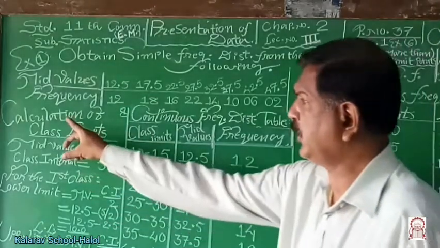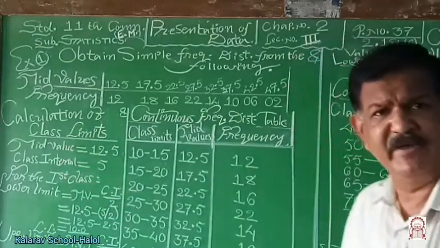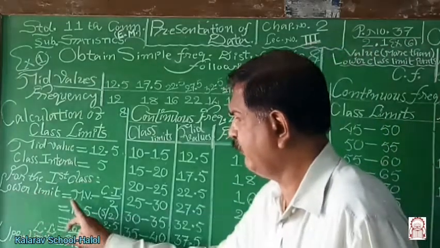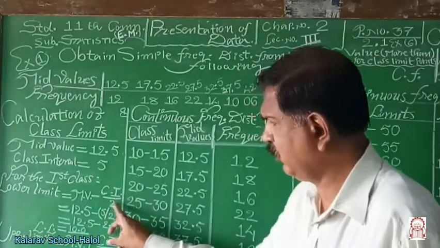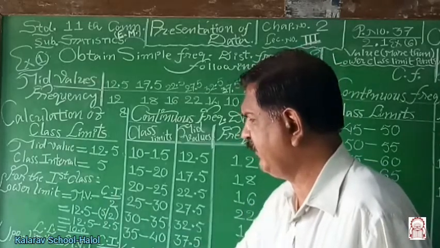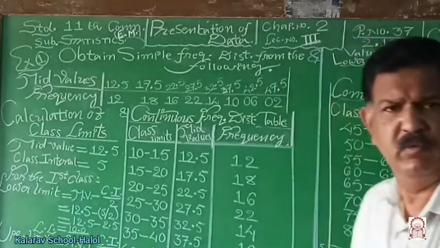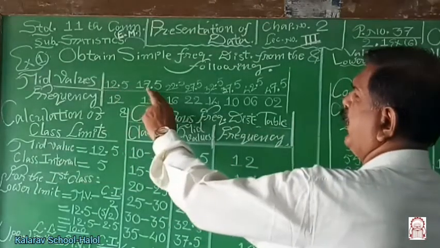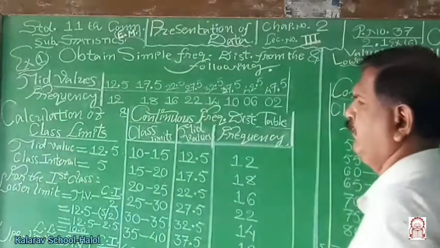So, calculation of class limit: there are two limits, upper limit and lower limit. Lower limit is given by mid value minus class interval by 2, upper limit is given by mid value plus class interval by 2. Mid values are 12.5, 17.5, 22.5 and so on.